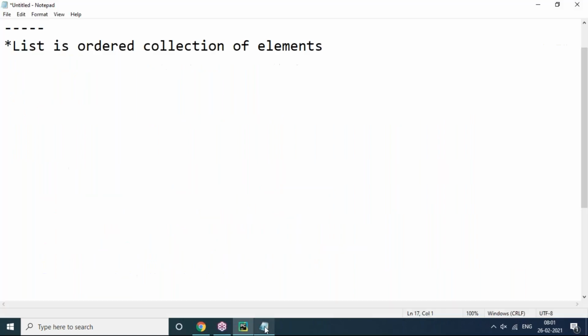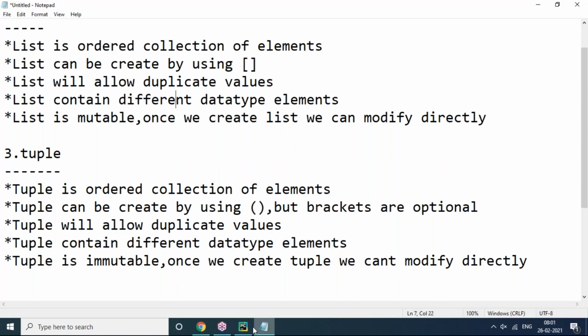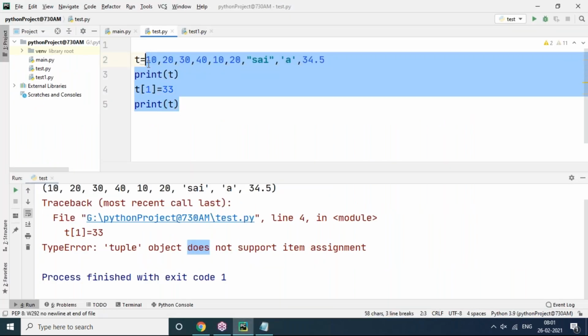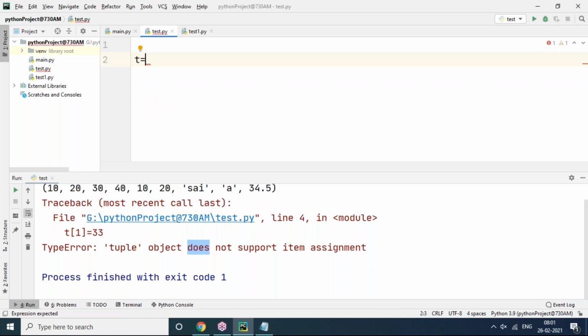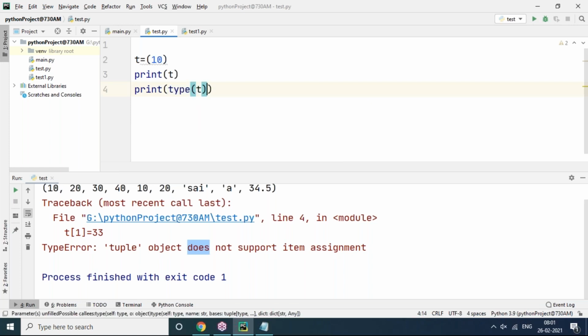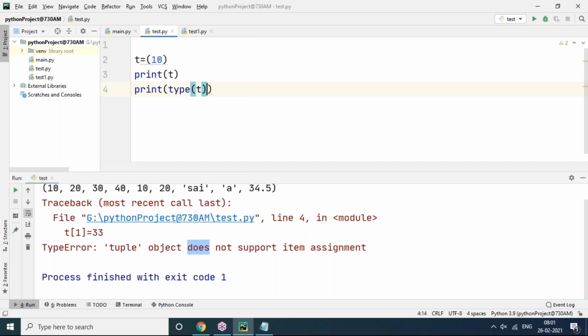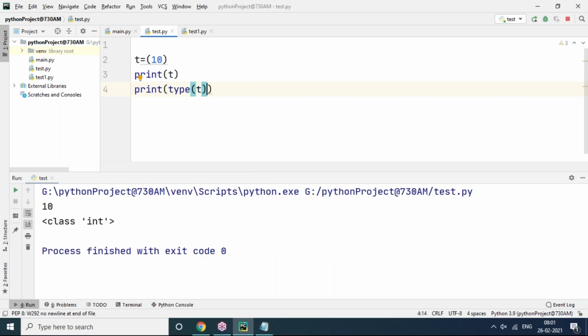But observe here. Previously, while working with lists, I created a list with one element and it was created. But make sure that to create a tuple with one element, you have to be careful. Suppose I create t equals round brackets with only one item. When we print the type of t, it's not a tuple at all. It's an integer, because we have only an integer element in the round brackets.